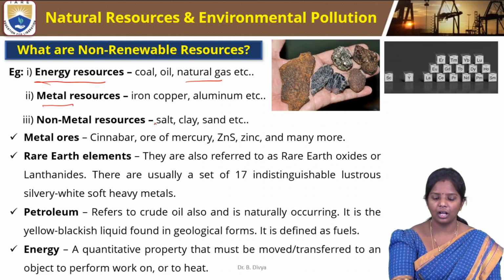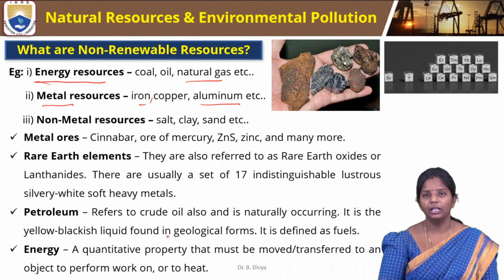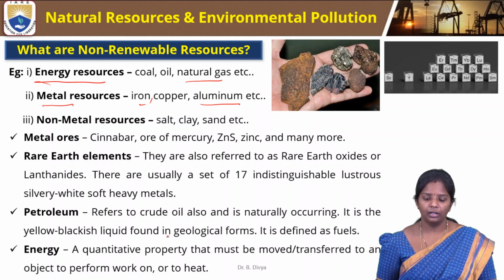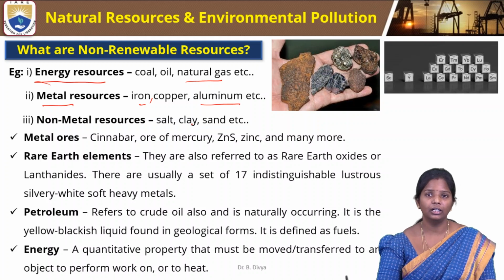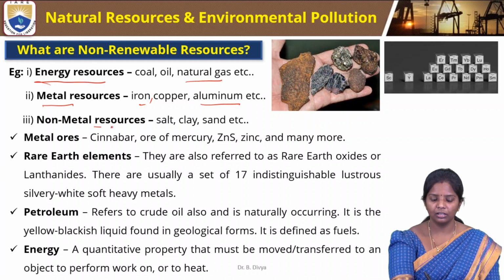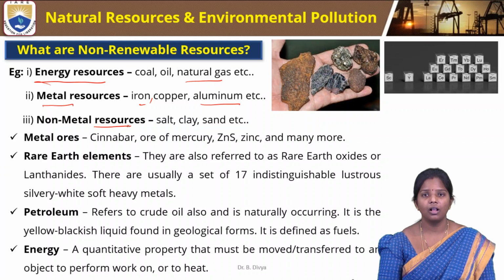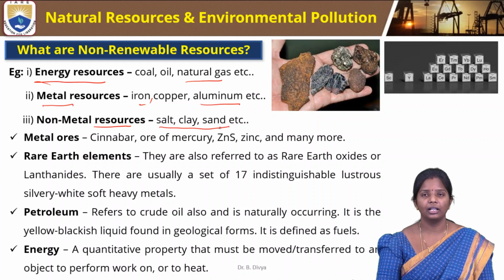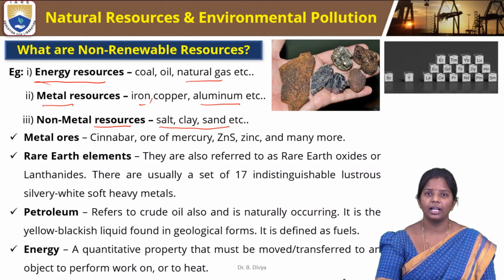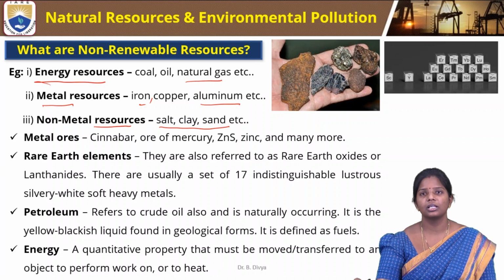The metal resources are iron, copper and aluminum, which we use for mankind's purposes, such as making furniture or other applications. Non-metallic resources are salt, clay and sand. These also come from nature. We have been seeing a tremendous increase in cost even for sand, because we are overutilizing it, so there is a reduction in the amount available.